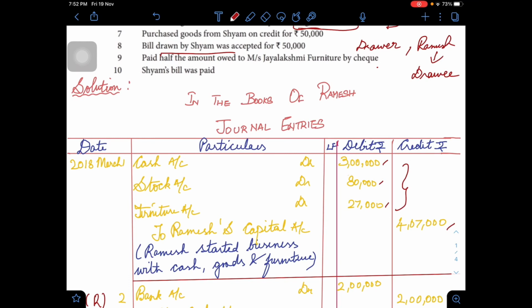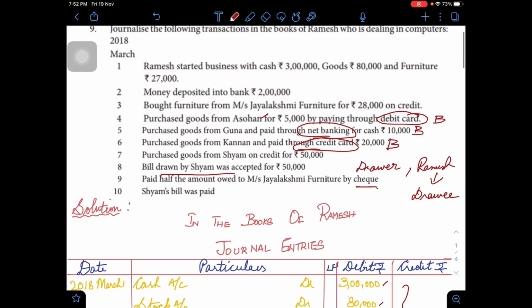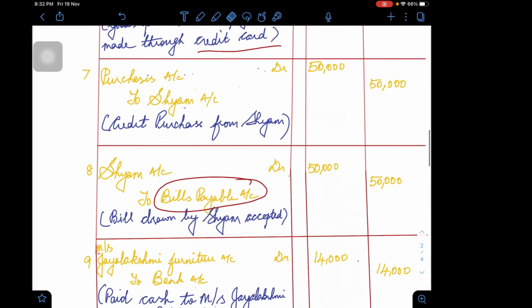And on 9th it says that cash is settled to the extent of half the amount. Half of the amount is owed, meaning it is payable to Messrs. Jayalakshmi Furniture, by check, so a bank transaction. You see there is no amount mentioned here, so you have to look into that transaction. The amount being 28,000, half of this will be 14,000, which is payable.